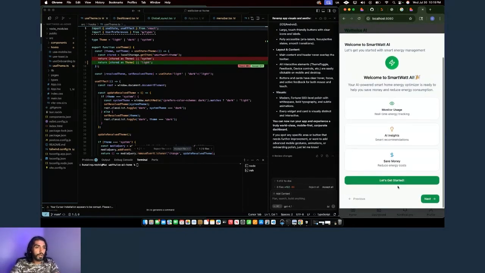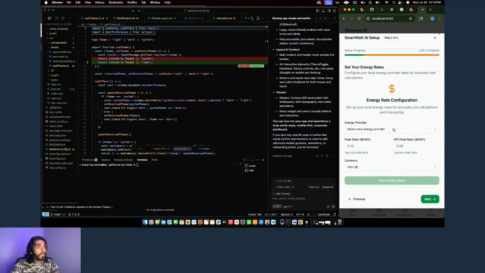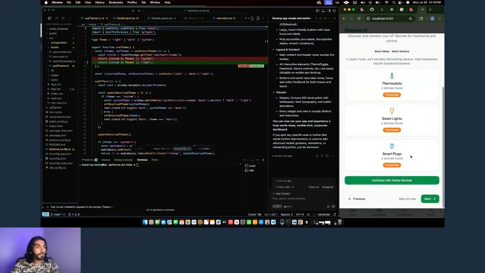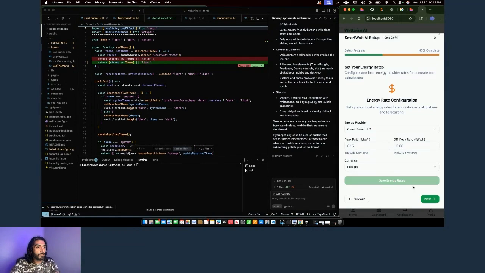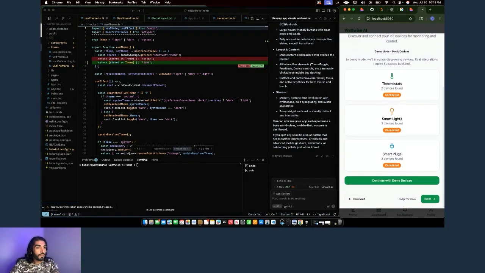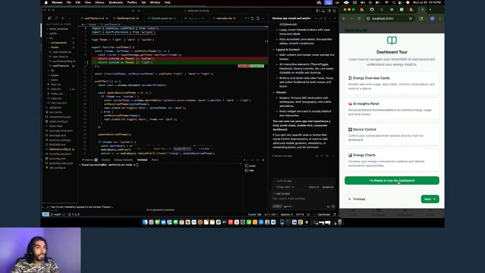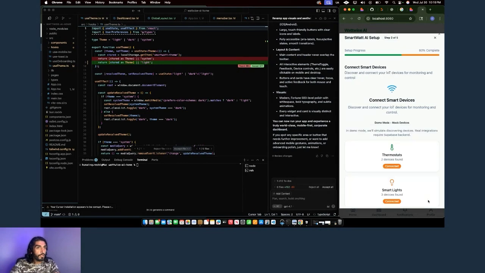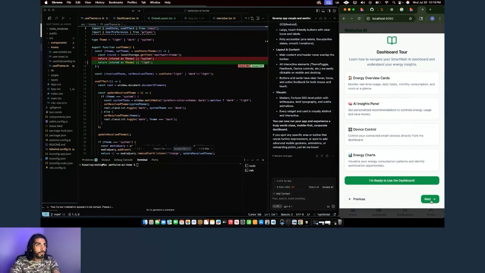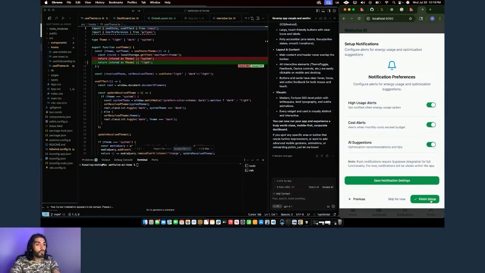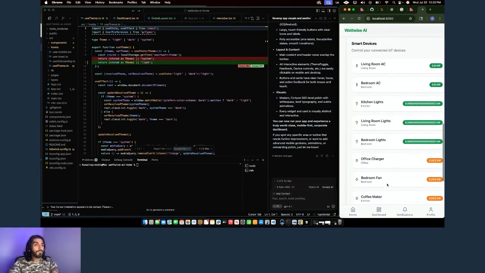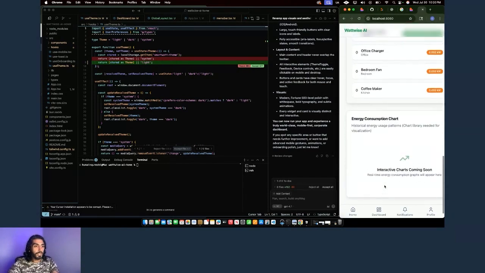So it looks like this is properly aligned. It actually has a smart watch AI setup. This is pretty cool. And we just built all this in real time right now on the meeting. Connect smart devices, connect with demo devices. Nice. Sweet. I'm ready to use the dashboard. Nice. Give me a pretty cool tour, notifications. Okay, sweet. So the onboarding process is pretty great here.